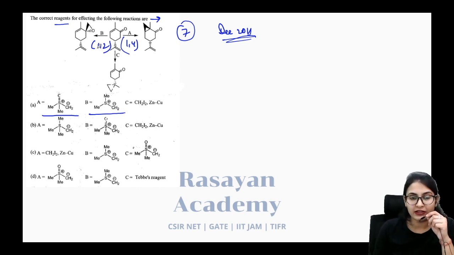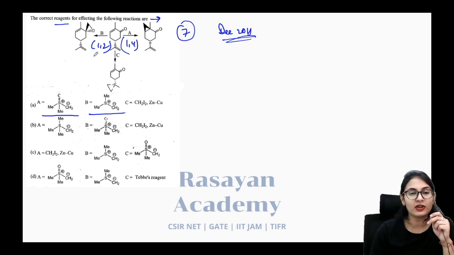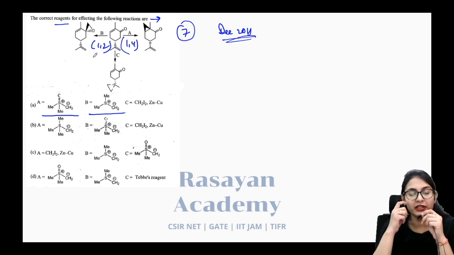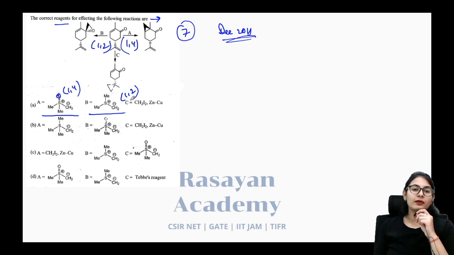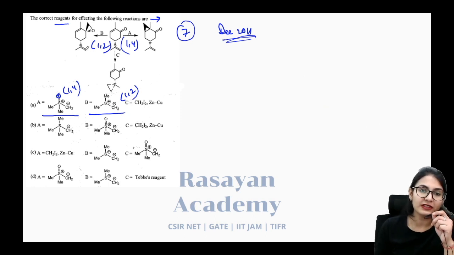They are going to give you these two reactions. So that falls under the Corey-Chaykovsky reaction. Very, very important, and it is covered under the name reaction series. The sulfoxonium ylide is going to give you 1,4 addition, and the sulfonium ylide gives you the 1,2 addition. So this is 1,4, this is 1,2.